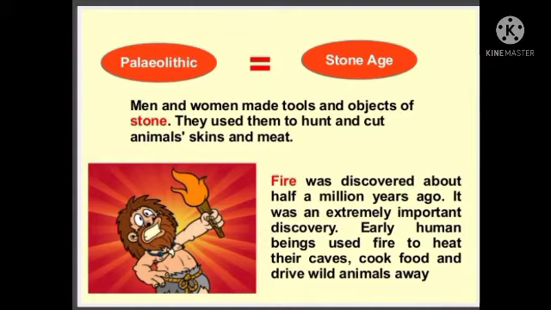Before that they would eat raw food. After discovering fire, they cooked food and drove wild animals away. Sometimes wild animals would attack, so they wanted to protect themselves. That's why they made fire also, to keep the animals away from their side.